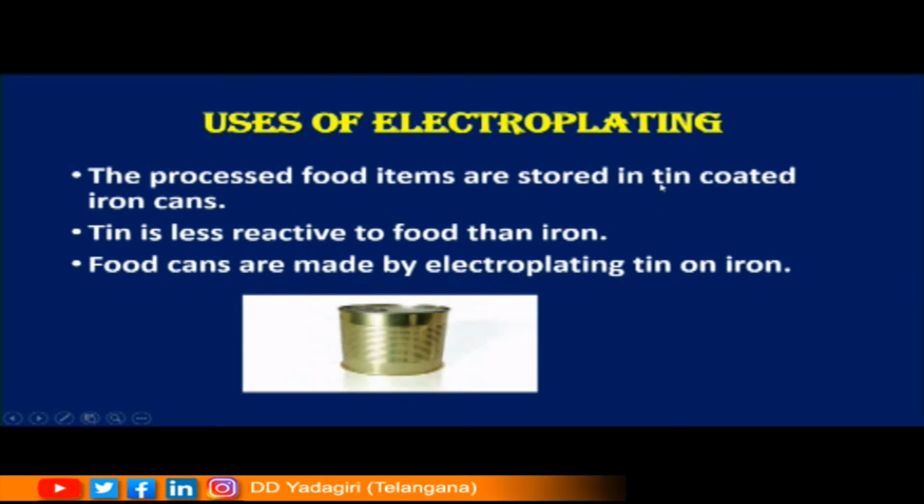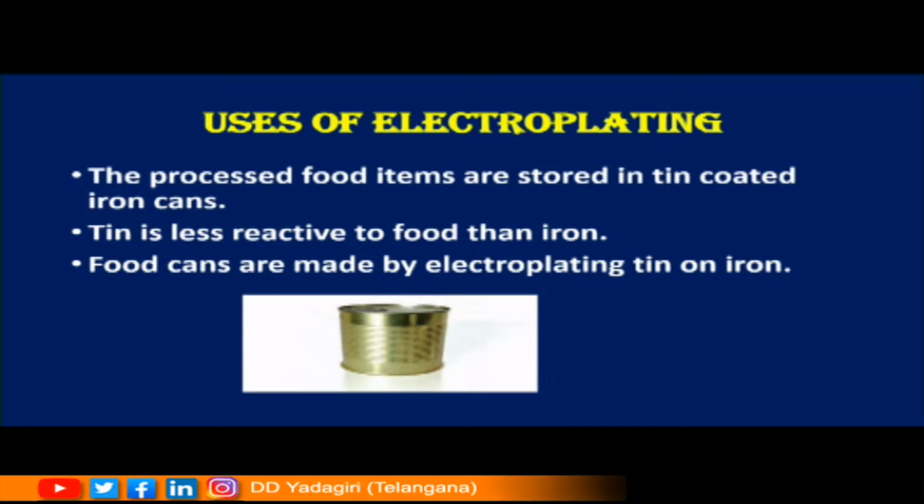Processed food items are stored in tin coated iron cans. So children, we know that in many countries food is stored in cans. Yes children, in cold countries food is stored in cans. These cans are tin coated, children. Tin is also a metal, but tin is not a reactive metal like iron. So iron cans are coated with tin and the food is stored in these tin coated cans.